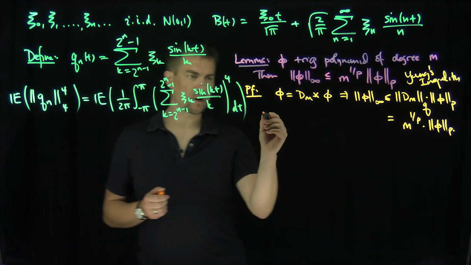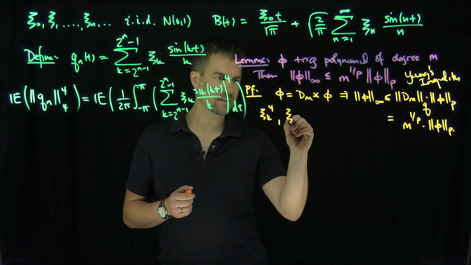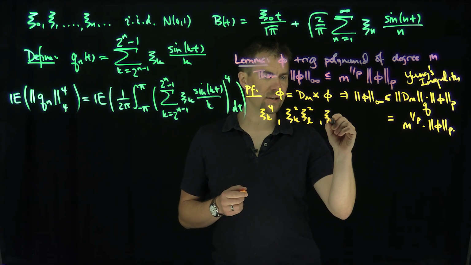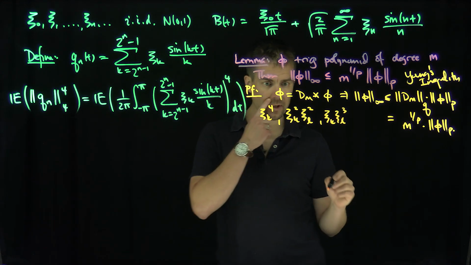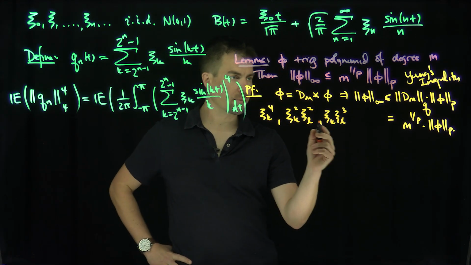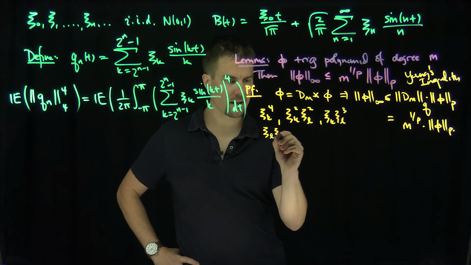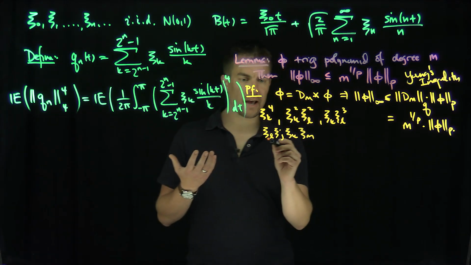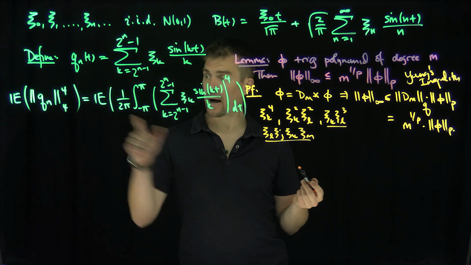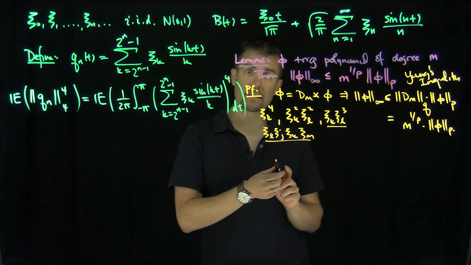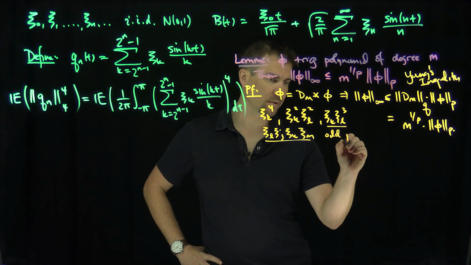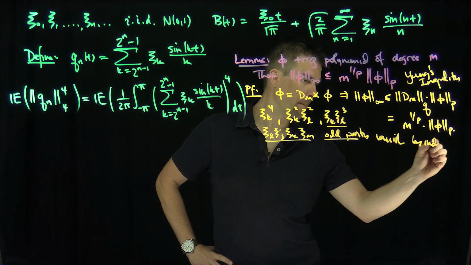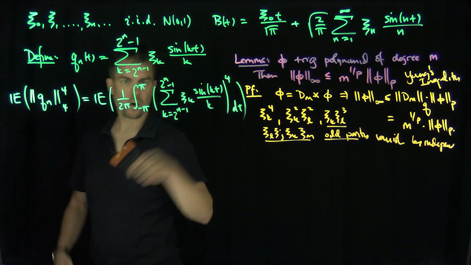We're going to get pure powers over here. We're going to get xck to the 4th power. We're going to get xck squared, xcl squared. We'll have terms like xck, xcl cubed, like that. And then we'll have terms like all of them different. So we'll have xcl, xcj, xck, xcm, right? And then all of the terms that have one odd parity are going to vanish by the fact that they're independent of each other, right? So the odd parity terms vanish by independence.